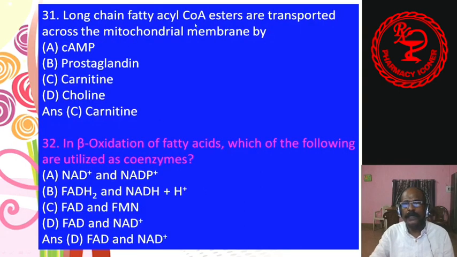31. Long chain fatty acyl-CoA esters are transported across the mitochondrial membrane by cAMP, prostaglandin, carnitine, choline. Answer is carnitine. 32. In beta oxidation of fatty acids, which of the following are utilized as coenzymes? NAD plus and NADP plus, FADH2 and NADH plus hydrogen, FAD and FMN, FAD and NAD plus. Answer is FAD and NAD plus. They are utilized as the coenzymes.